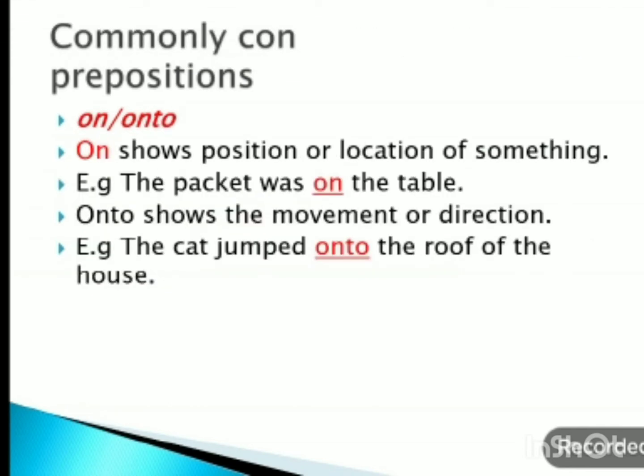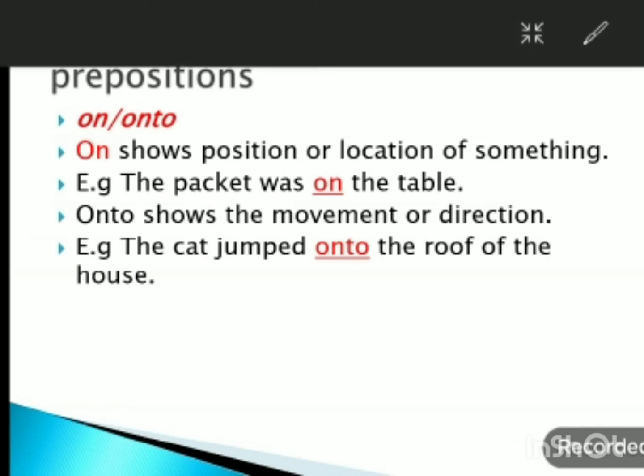Next is on or onto. On shows the position or location of something. For example, the packet was on the table. So on here shows the position, that is, the location of the packet. Where was the packet? That is, on the table.